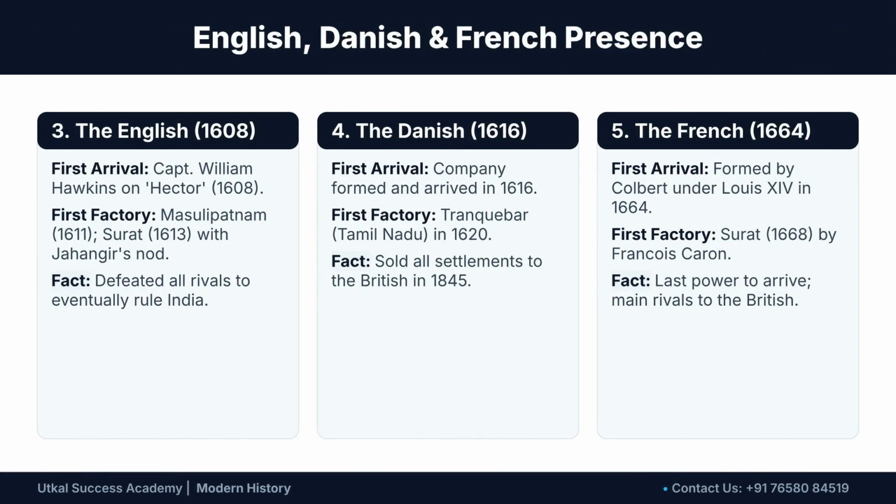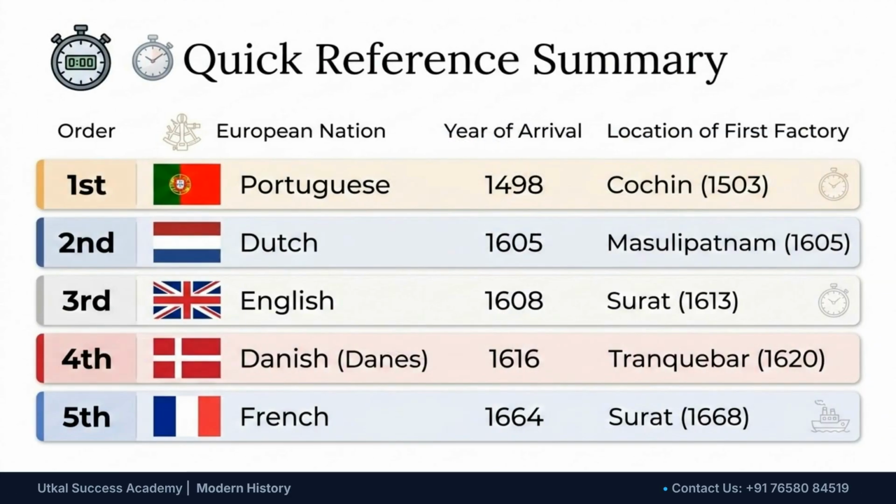The English arrived in 1608, establishing their first factories in Masulipatam and Surat, and eventually defeating all rivals. The Danish arrived in 1616, but sold their settlements to the British in 1845. The French arrived last in 1664 and became the main rivals to the British. Here is a quick reference summary of the European nations, their year of arrival, and the location and year of their first factory in India.